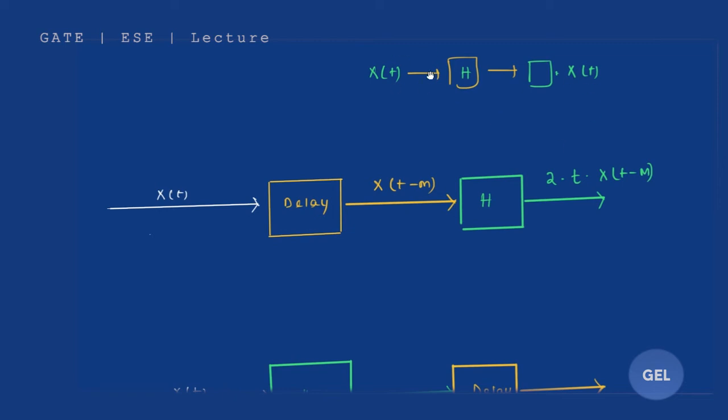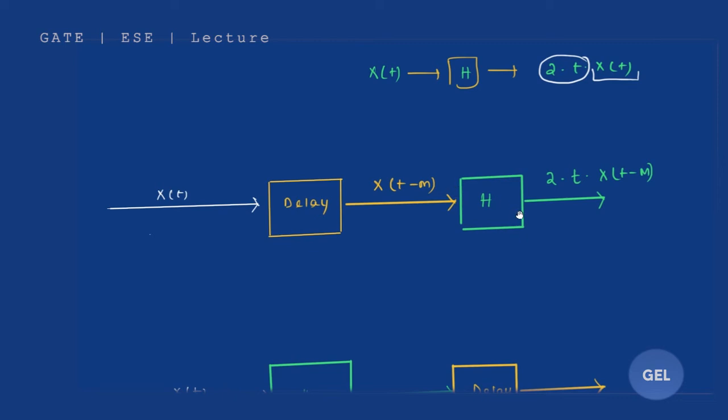Whenever you apply x of t, in the answer you get x of t multiplied with some factor. It is as simple as that.